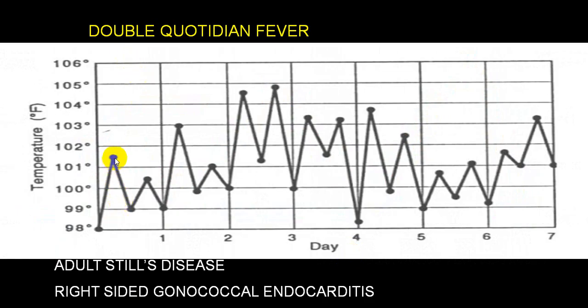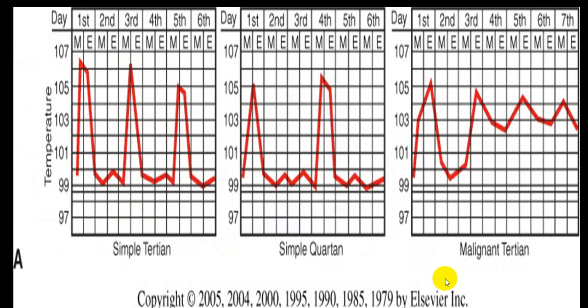This is, you can see, 2 spikes in a day, every day, double quotidian. So there are 2 spikes every day, double quotidian, very commonly seen in P. falciparum, very, very common. Don't go for all these conditions. These are not seen in India. This is tertian, classical in P. vivax, classical quartan, P. malariae, and malignant tertian, again classical in P. falciparum.